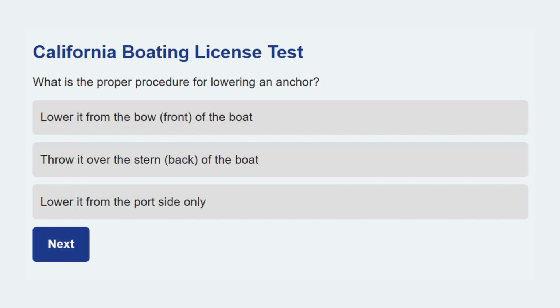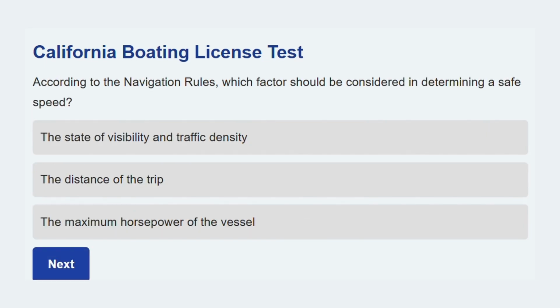Next question up. What is the proper procedure for lowering an anchor? Lower it from the bow, front of the boat. Anchoring from the bow is crucial for safety and stability. Take a moment for this one.